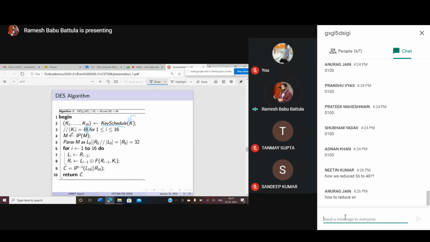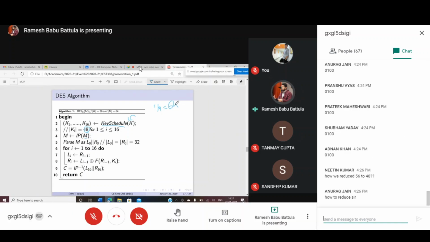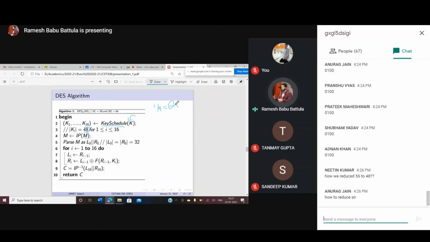Then you choose your message M. Here I want to say one thing to you. You have an input message. The input message might not always be equal to 64 bits. It might be variable length. Make it 64-bit blocks. Whatever complete message you have is going to be divided into 64-bit blocks.